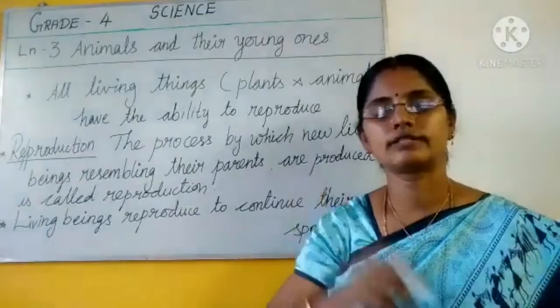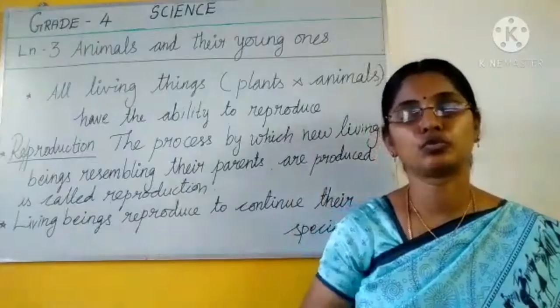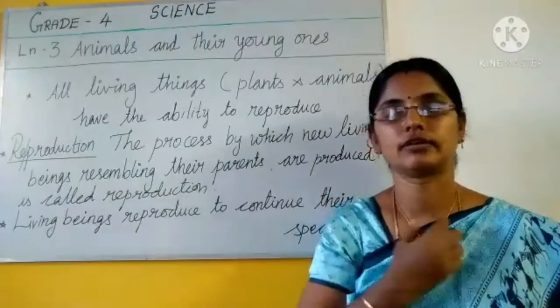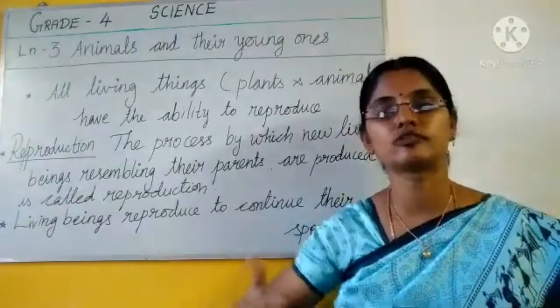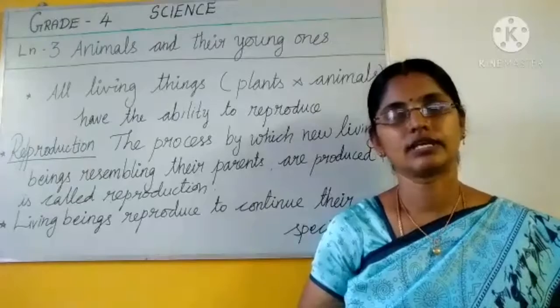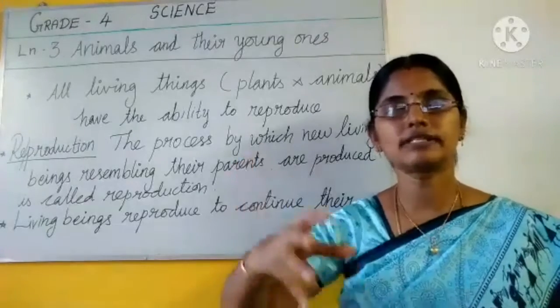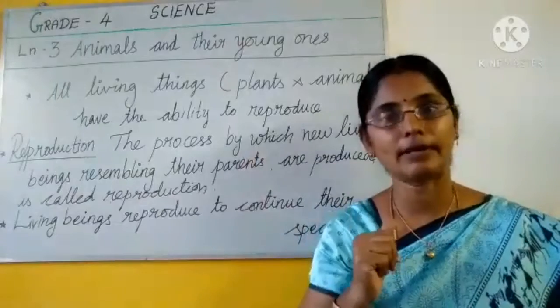See, now we have to answer my question. Why do living beings reproduce? What is the need of reproduction? If again the new living being is not coming in this world, what will happen? Imagine, from the seed, if you are not getting a new plant, what will happen?